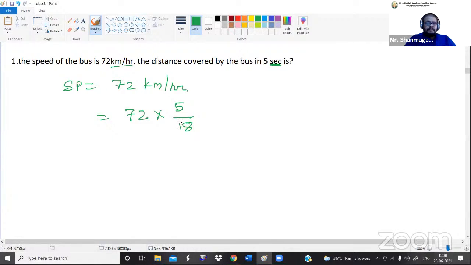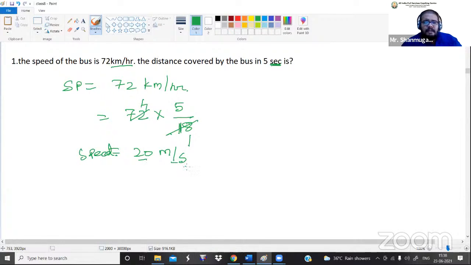Now if we cancel this, 1 18 is 18, 2 18s are 36, so 4 18s are 72. So 4 times, and 5 fours are 20 meters per second. So this is the speed value now.